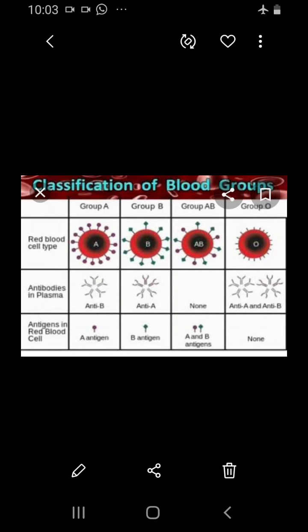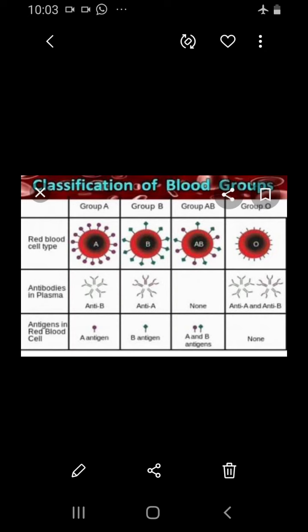That's the difference. Okay. Next, let's see about the blood group AB. In the AB blood group, antigens A and B are present, whereas the antibodies are absent.